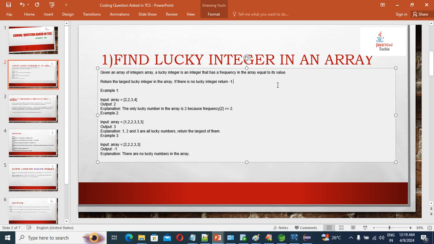Then next movement guys, we move to the next number which is 2 as well. This is also 2. That means it is already available, yes or no? Checking through the contains method, right? So it will be increased because 2 is already there. So we can update the value from 1 to 2.